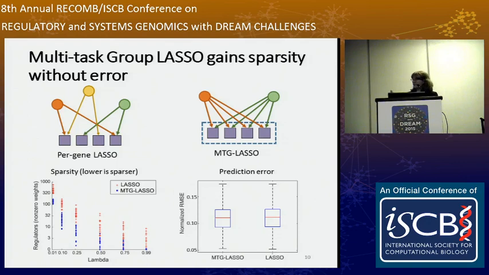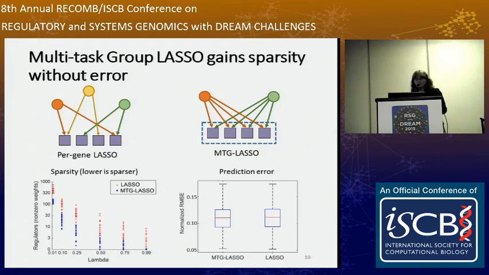However, in our approach, we use a multitask Group LASSO approach where we want to identify regulators that are good predictors of all genes in the module. So that makes it a multitask approach. And the grouping structure over the regression coefficients is defined by all of the coefficients linking a single protein to all genes in the module.